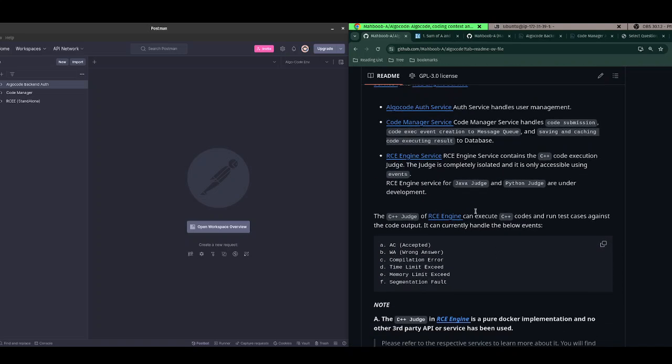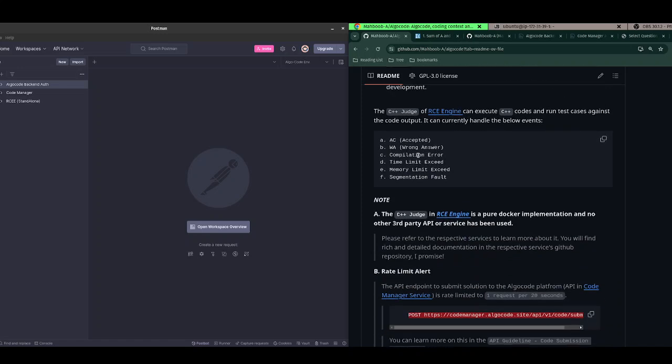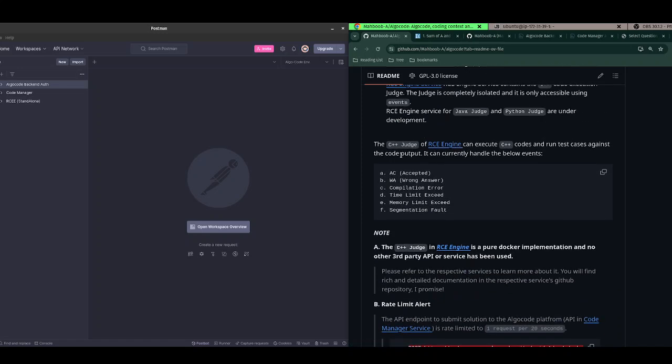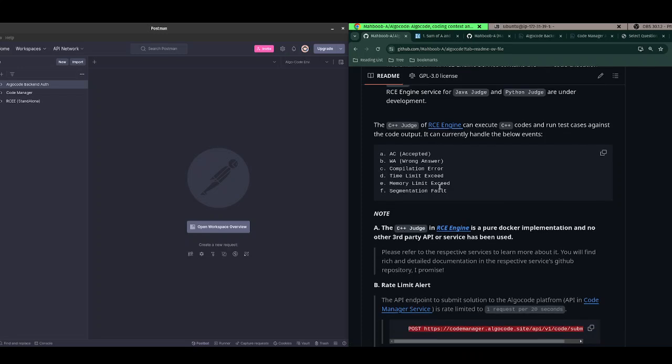These are the events RC engine can handle. It can handle AC, accepted, WA, wrong answer, compilation error, time limit exceeded, memory limit exceeded, and segmentation fault. These are the events the RC engine, the C++ judge, can currently handle. Again, the RC engine or C++ judge is built, I have written it from scratch.